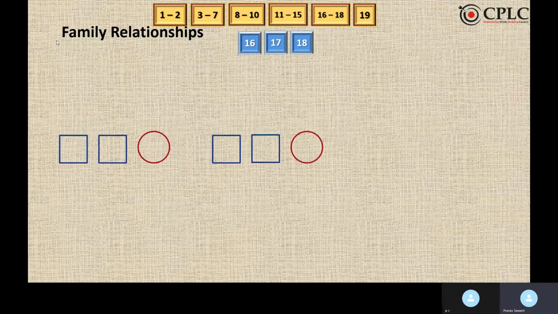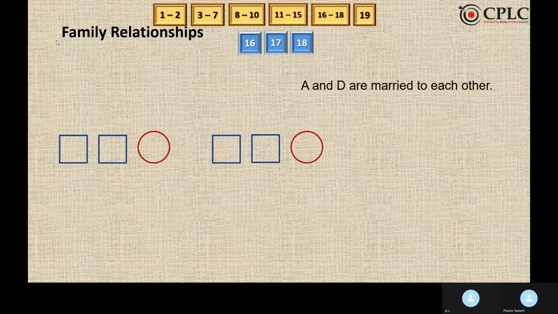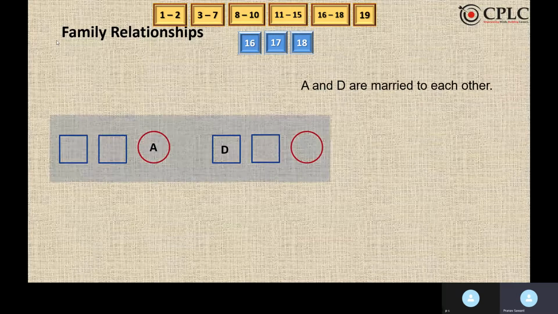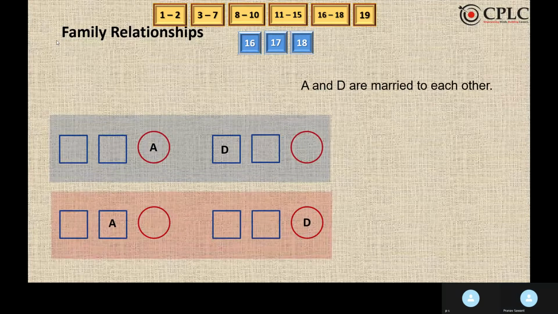There are two possibilities. First possibility is A and D are married to each other, hence we don't know the gender. So we can take A as female and A as male. The first possibility is A as female and D as male. Second possibility is A as male and D as female.